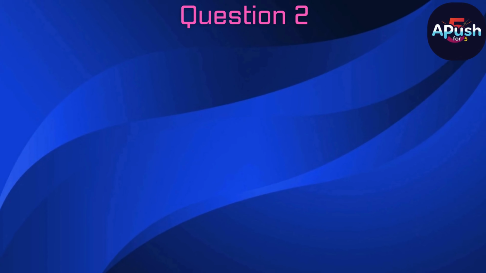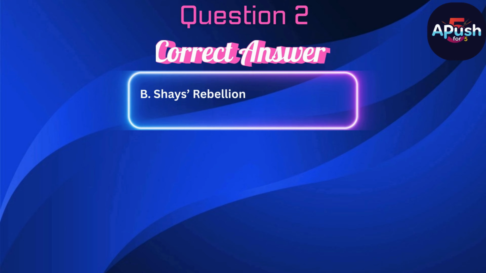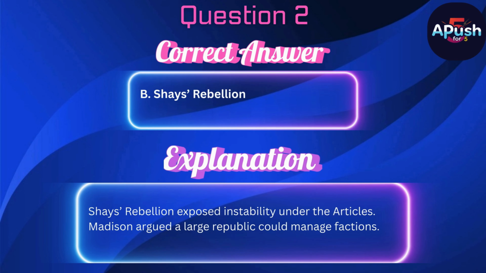The correct answer is B. Shays Rebellion. Shays Rebellion exposed instability under the Articles. Madison argued a large republic could manage factions.